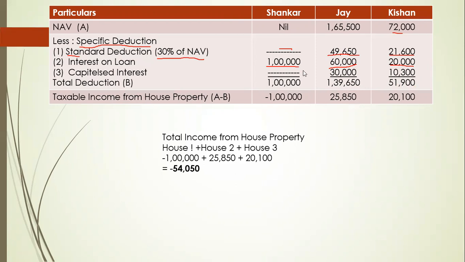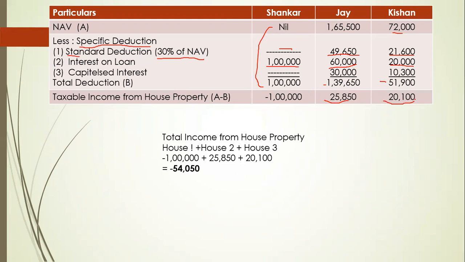So our total deduction is 1 lakh, 1,39,650 and 51,900. To find out the taxable income from house property, we subtract B from A. If 0 minus 1 lakh, then the answer will be minus 1 lakh. Then 1,65,500 minus 1,39,650 is 25,850. And 72,000 minus 51,900 is equal to 20,100 rupees.